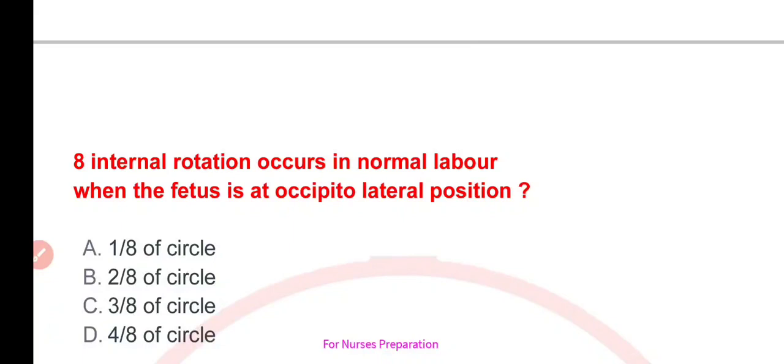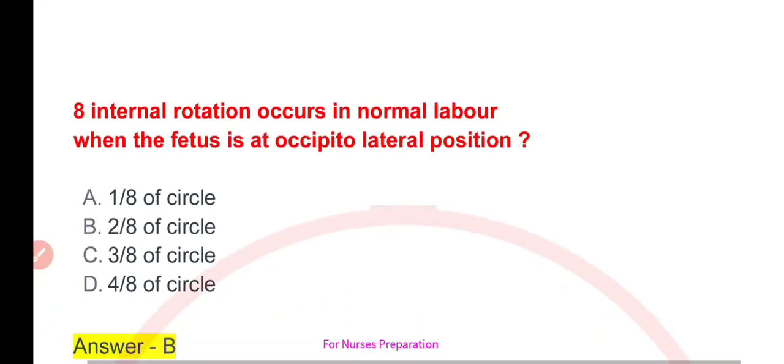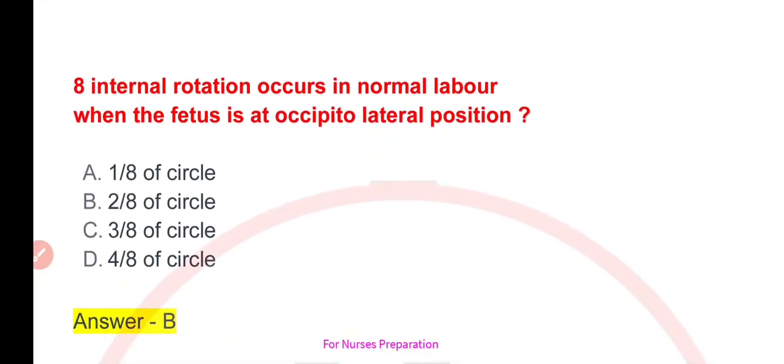Your options are A. 1/8 of circle, B. 2/8 of circle, C. 3/8 of circle, or D. 4/8 of circle. Correct option is option B, that is 2/8 of circle.